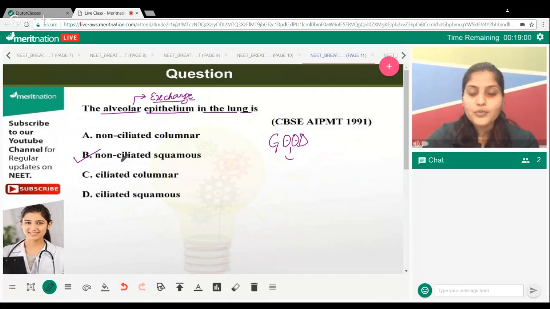Because you don't need to move anything over here, so cilia is not required. Your air has already moved through the ciliated epithelium present in your trachea, in your pharynx, and down below. At the alveoli level, it's all about the exchange, and you need the thinnest epithelium as mentioned by Rebecca. That's why B is the correct answer. And squamous epithelium is the thinnest one.